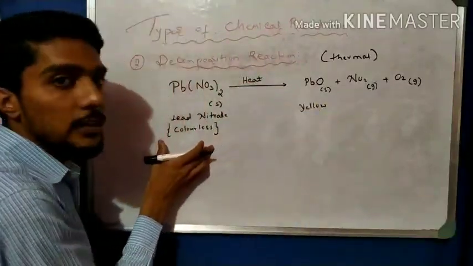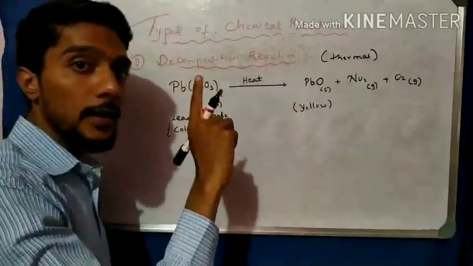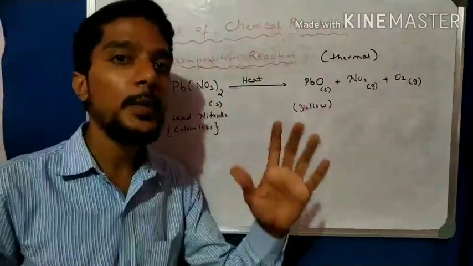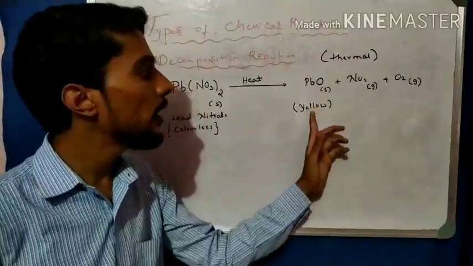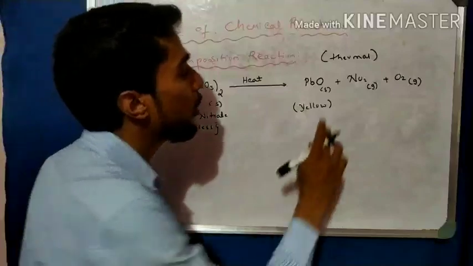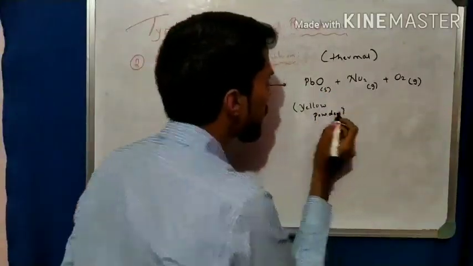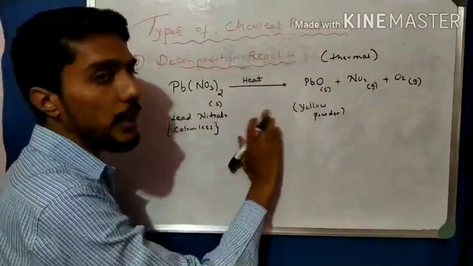Okay, this white color is converted into yellow color powder, which is not in the PPT. That is lead iodide in the first video, that is lead iodide precipitate, but here it is not a precipitate, it is a solid yellow powder. The white powder changes to a yellow powder, only the color is changed.